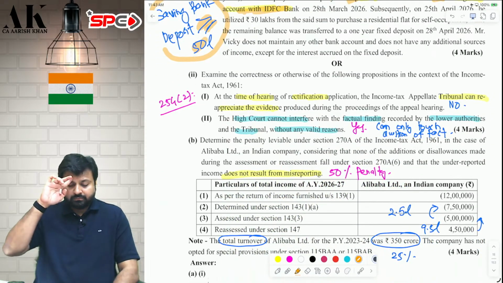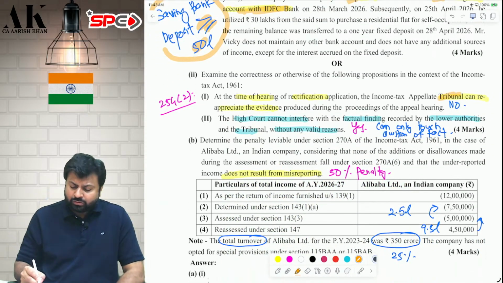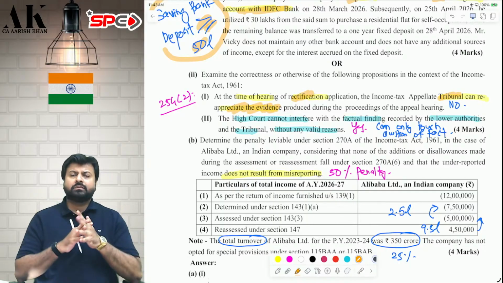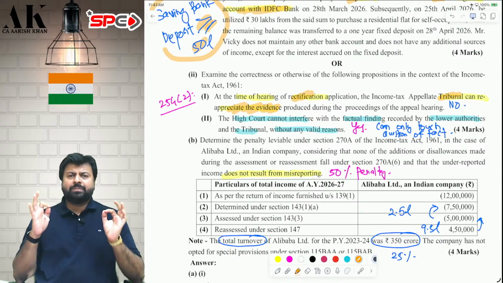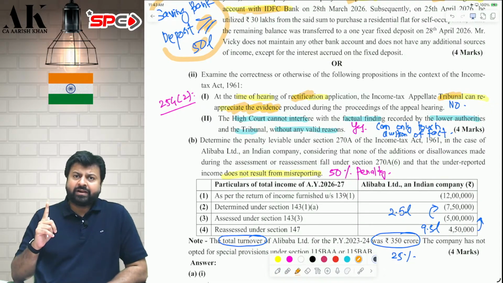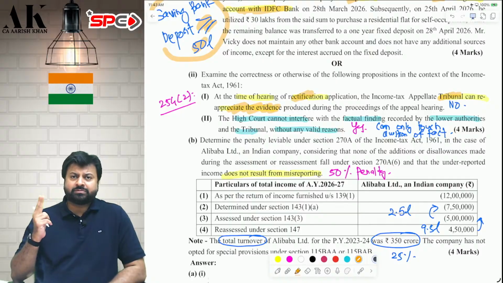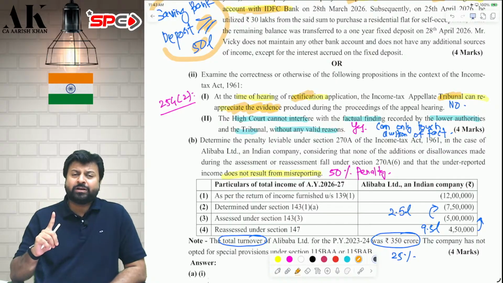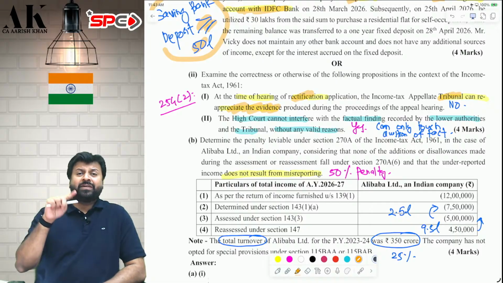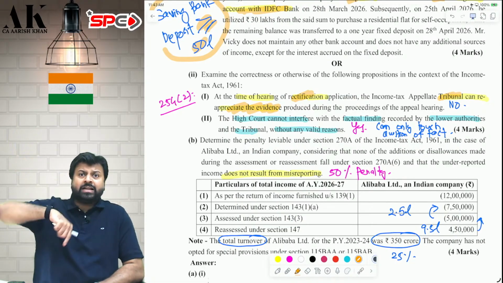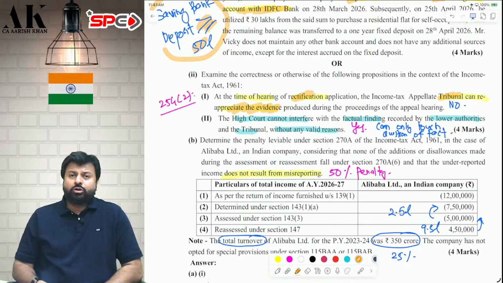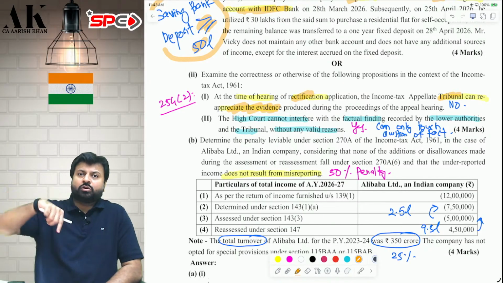Next one. Can the tribunal, while hearing the rectification application, reappreciate the entire evidence? No. First of all, does the tribunal have the power to rectify an apparent mistake? The answer is yes. The tribunal will not rectify its mistake under 154. For the tribunal, the power is given under section 254 subsection 2 separately. Yes, the tribunal can rectify an apparent mistake, but while rectifying it, they cannot reappreciate the entire matter once again. I have told you in the class many times, the tribunal cannot review its own order.